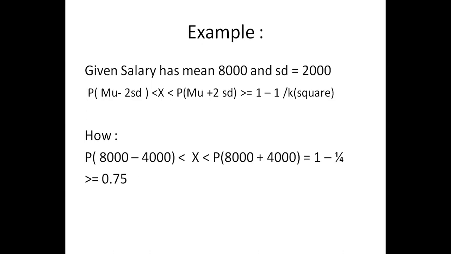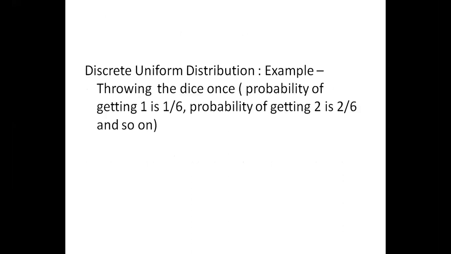Okay, it's at the end. As I told you, if you are not able to understand whether the data follows a normal distribution or not, then you can go for this. But usually we depend on the normal distribution curves only for the data. We have discrete and continuous uniform distribution. If we have discrete uniform distribution, then we can go for binomial distribution. If we have continuous uniform distribution, then we can go for normal distribution. This we have discussed a lot.